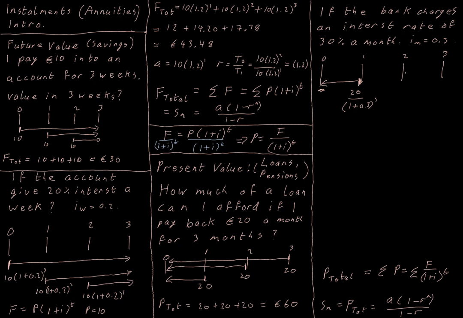So what does that mean for the next payment? Well, that's 2 months in the future. So the bank is even less impressed with that. It's going to say, I'm going to discount the value of that by 2 periods. And the third payment is all the way 3 months in the future. So that €20 that you're going to pay them in 3 months is worth even less to them now.